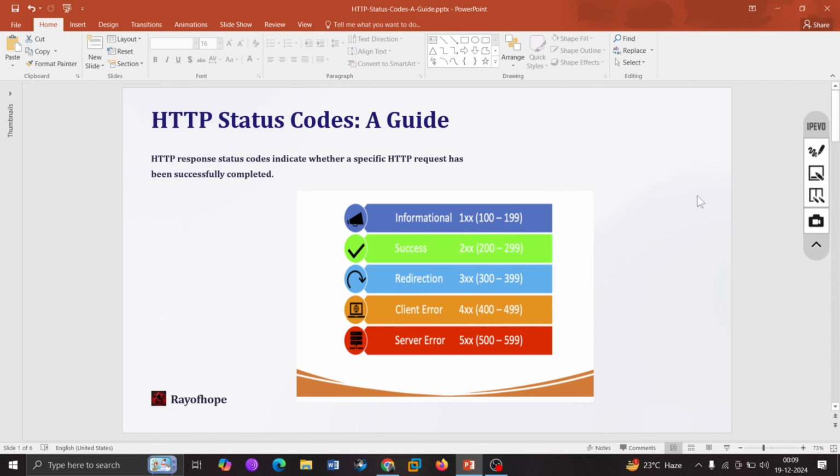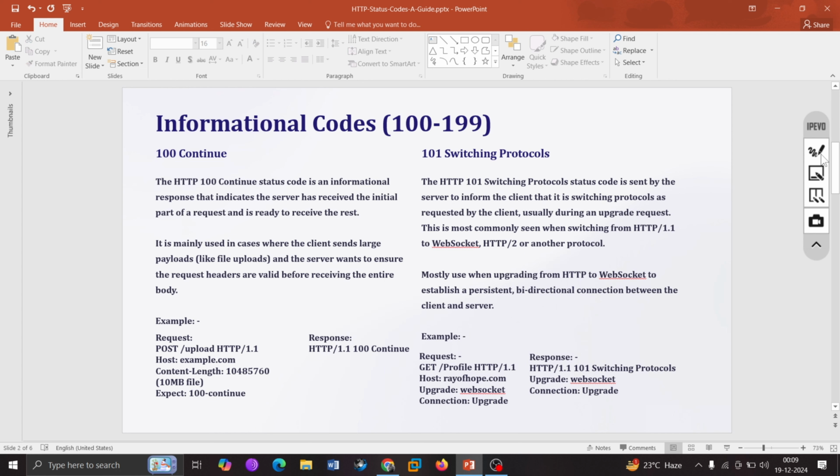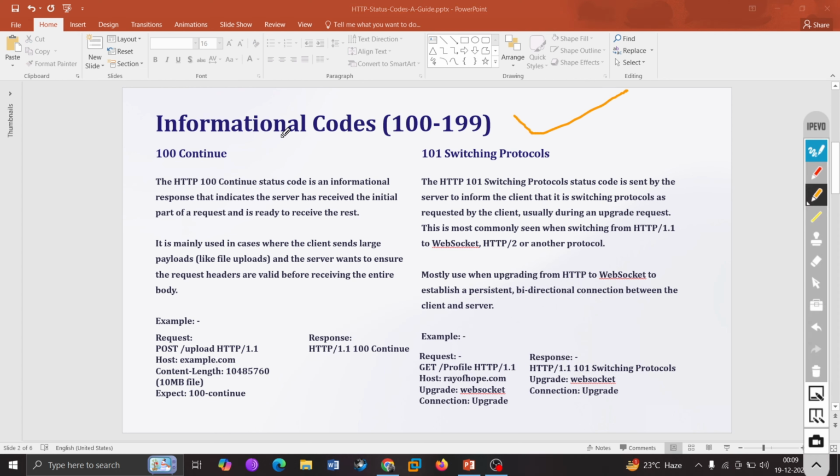Okay. So when we talk about the status codes, the first range in our list is 100 to 199. The most common status codes that we can find are 100, which is known for continue, and 101, which is known for switching protocols, right? So when we talk about the HTTP 100 status code, what does that mean actually? This status code stands for continue. It is an informational response that indicates the server has received the initial part of the request and is ready to receive the rest of it, right?